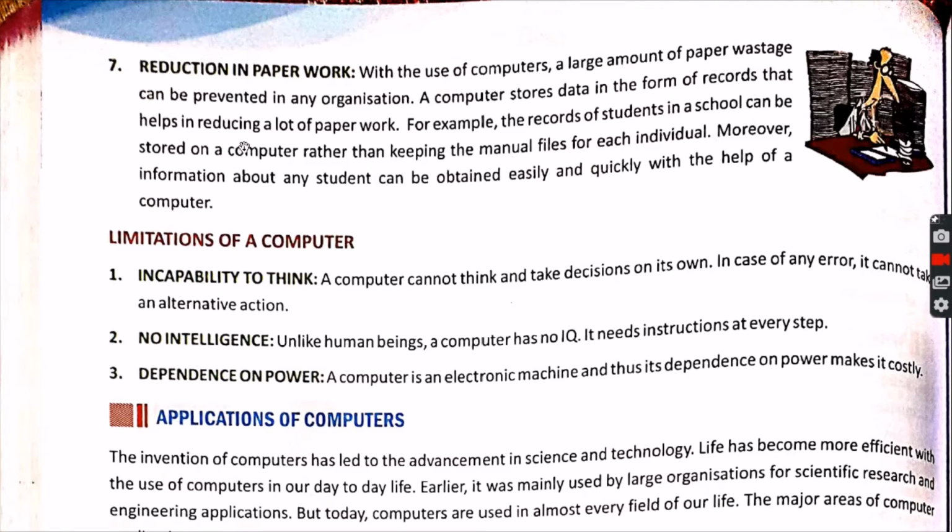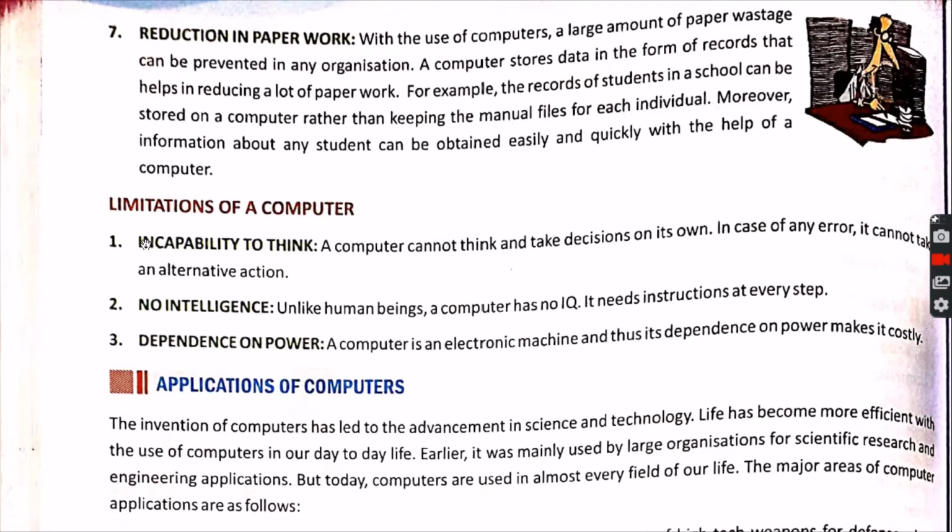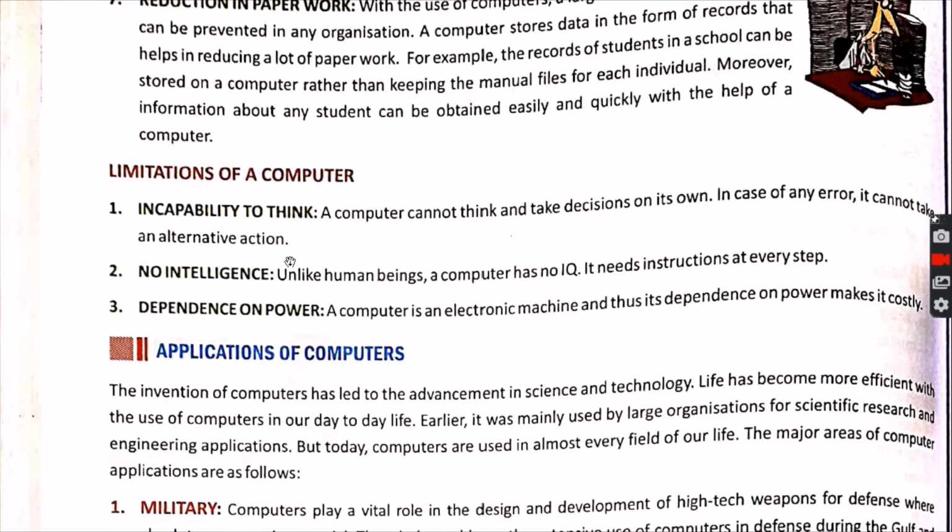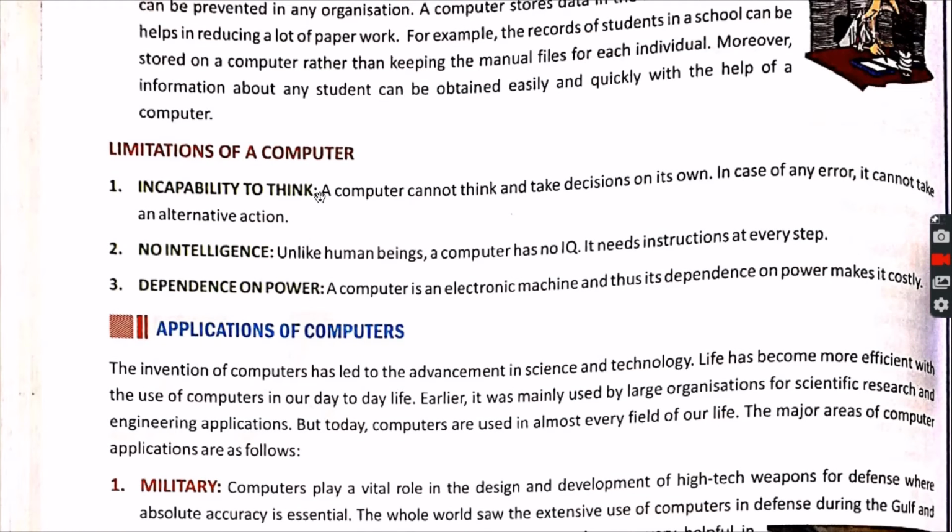So you can see these are the 7 points in which computers are better than human beings, but a computer also has limitations. Computers are not better than human beings in these 3 points. The first is incapability to think. A computer cannot do anything by itself. It needs a human operator for its operation.